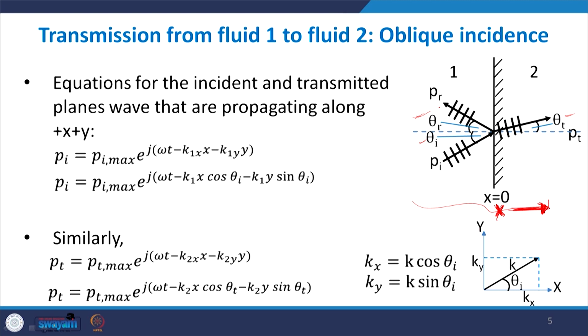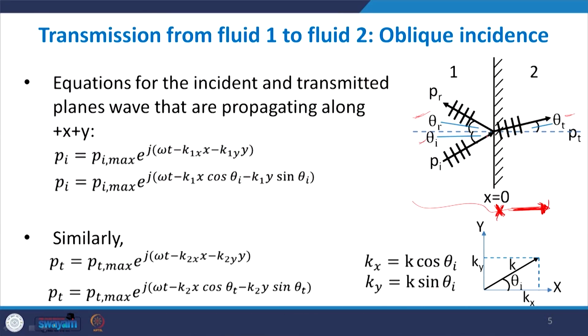All these angles are measured between the direction of wave propagation, the direction of the k vector, and the normal to the boundary surface. So all of these angles are measured with respect to the normal to the boundary surface.